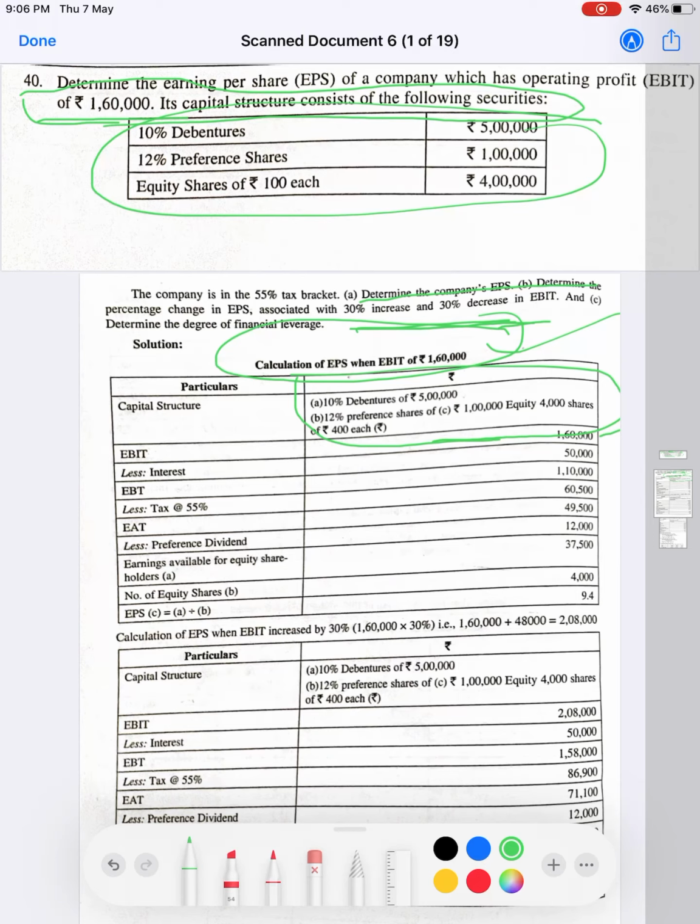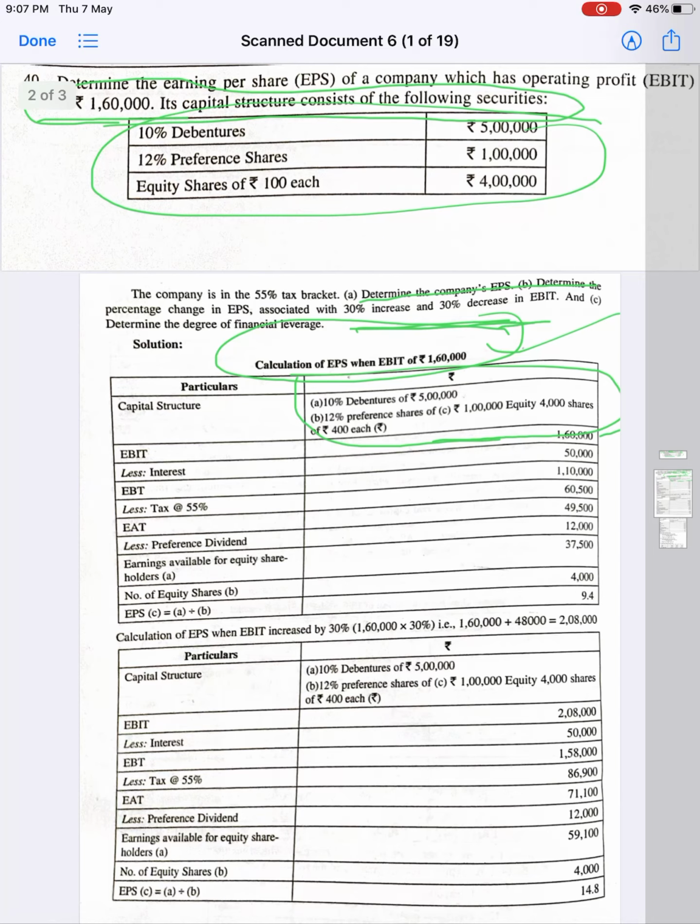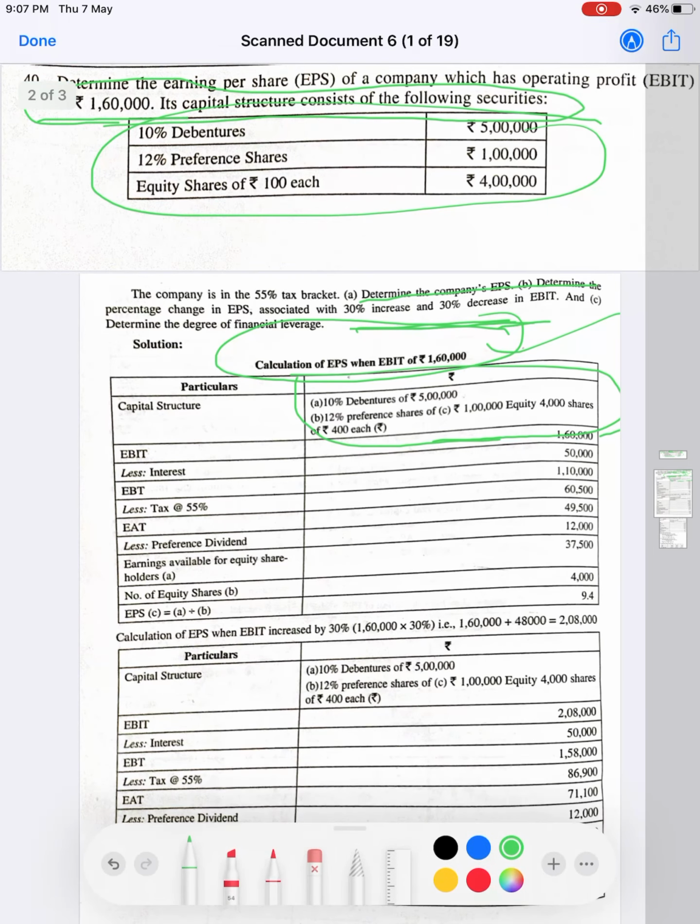When the capital structure consists of debentures, obviously we need to take the interest. Debentures of 10% amounting to rupees 5 lakh means 10% on 5 lakhs, which comes to 50,000.